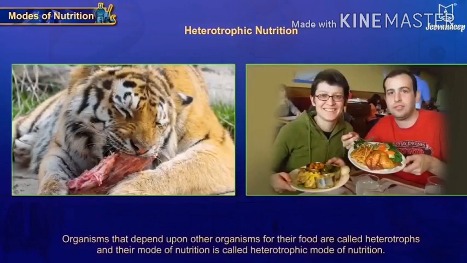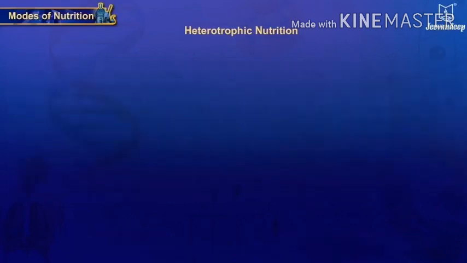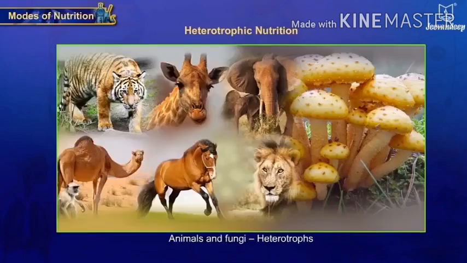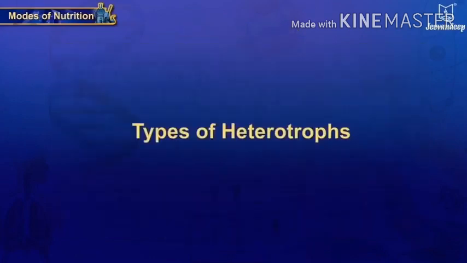Heterotrophic means what? Organisms that depend upon other organisms for their food are called heterotrophs, and their mode of nutrition is called the heterotrophic mode of nutrition, which means they are not independent; they are dependent on others. For example, animals and fungi are heterotrophic because they are dependent on other sources.